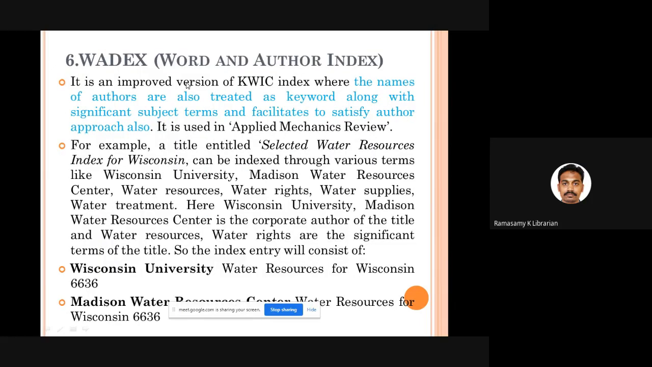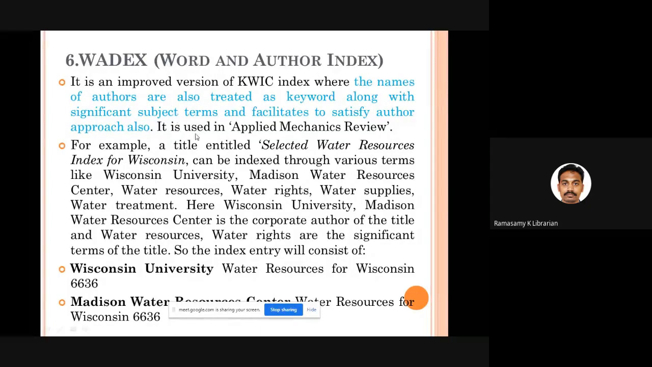Good. Then comes WADEX. This is another method where you are not only writing the keywords taken from the title, you are adding the name of the author also. So the name of the author and the keywords taken from the title, both are used for subject index entries. This method is called word and author index, WADEX.